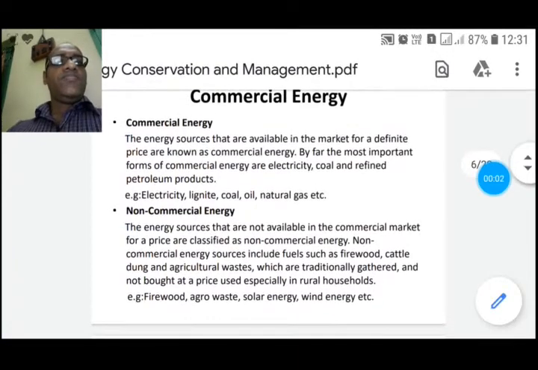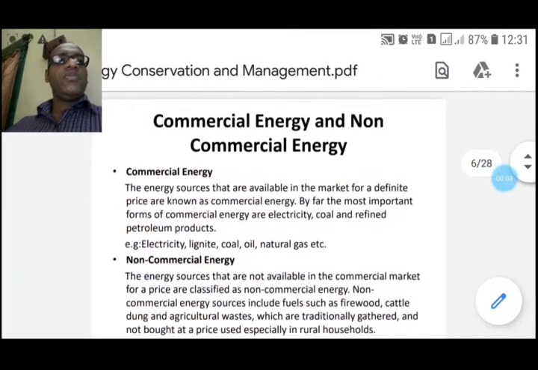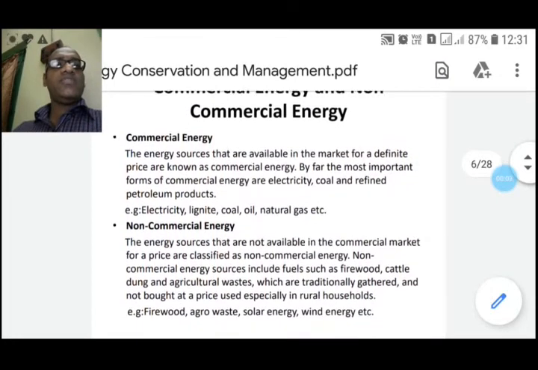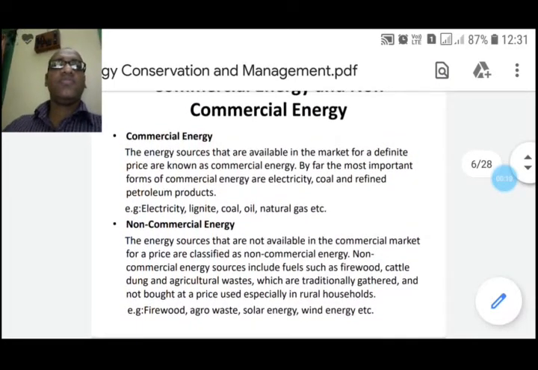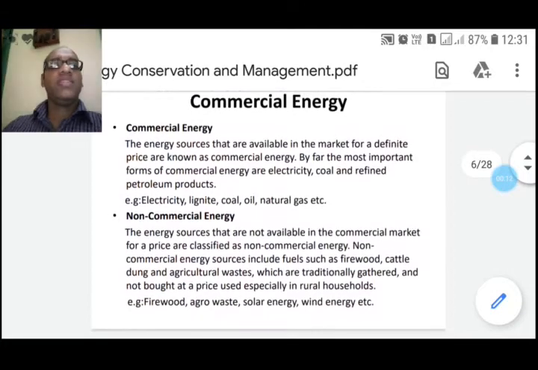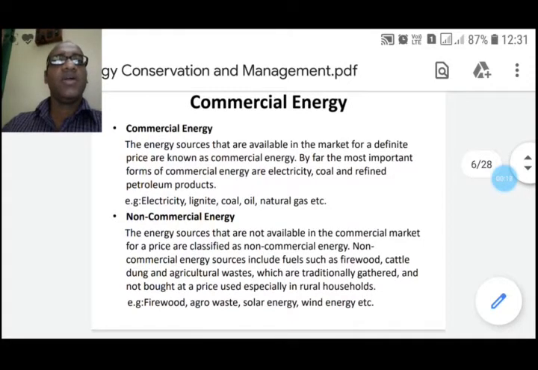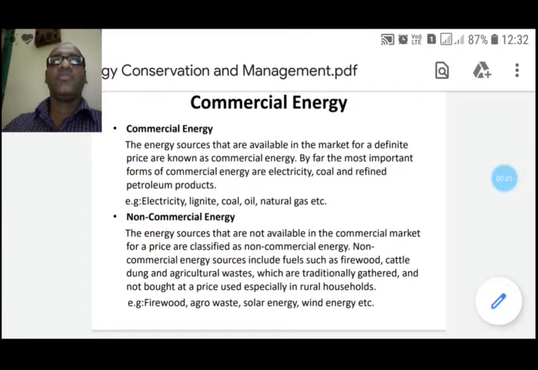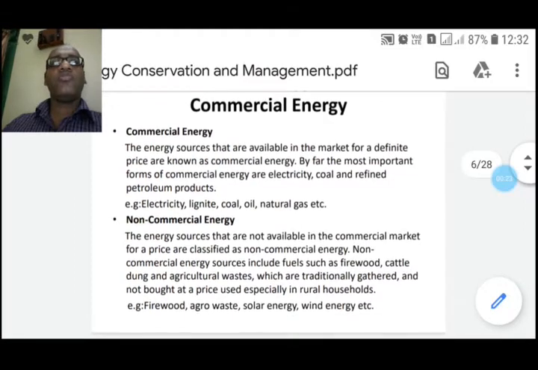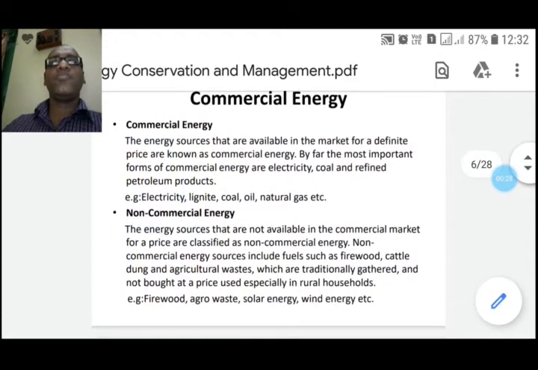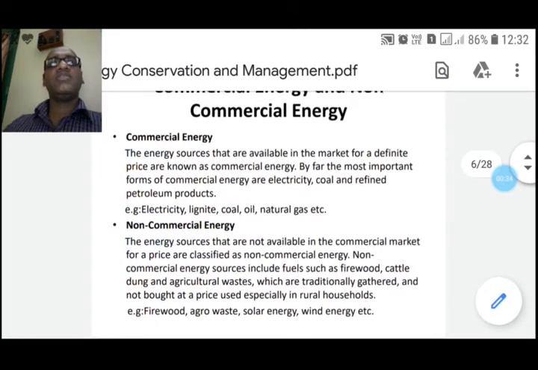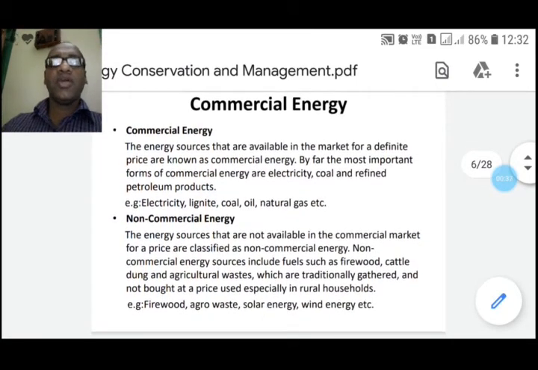Now, energy can be classified accordingly: commercial energy and non-commercial energy. First of all, we will discuss commercial energy. The energy sources that are available in the market for a definite price are known as commercial energy. By far, the most important forms of commercial energy are electricity, coal, and refined petroleum products. Commercial energy forms the basis of industrial, agricultural, transport, and commercial development in the modern world.